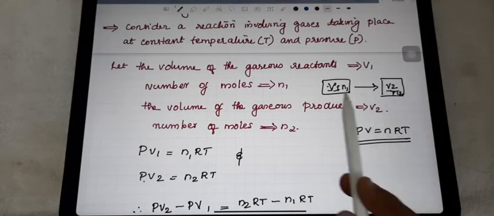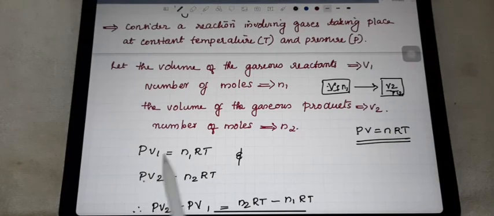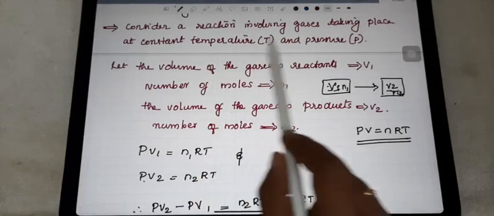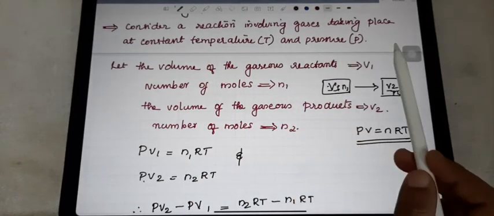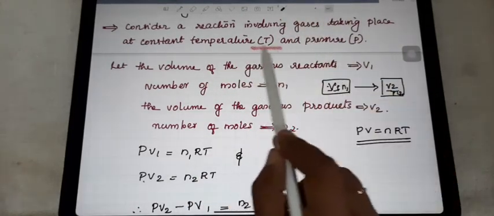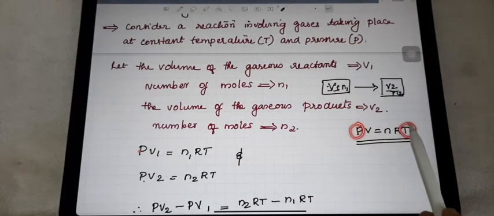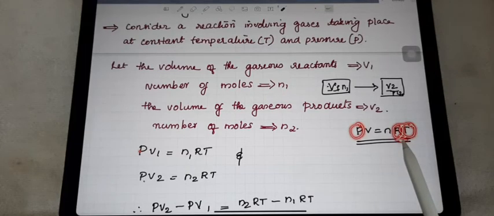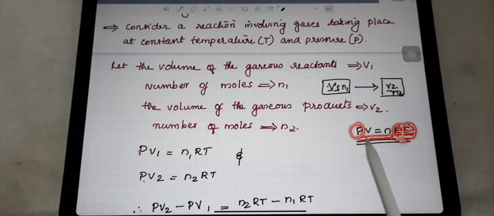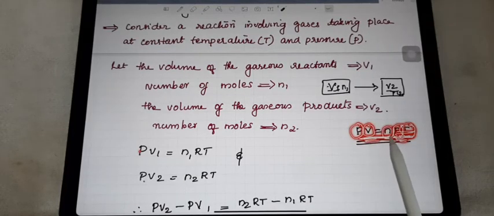We take this chemical reaction at constant temperature and constant pressure, so the temperature and pressure terms must be the same. R is also the same because it is a constant value, 8.314, which you get from the chapter States of Matter. So the change happens only in V and n, that is, volume and number of moles.